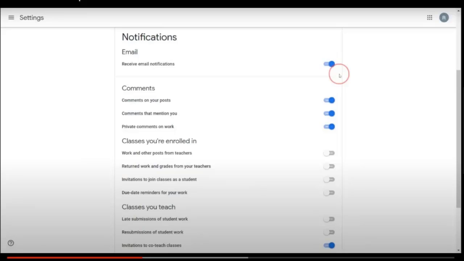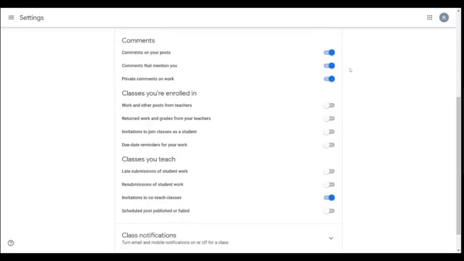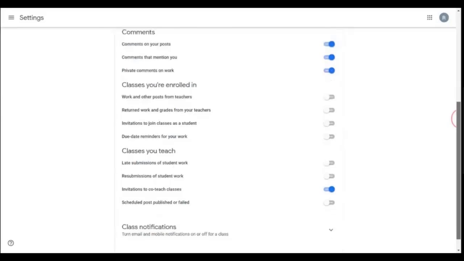So you would want to get a notification if somebody asked a question personally to you, or somebody made a private comment on the assignment. But you don't want to get a notification every time a student submits late or resubmits their assignment, right? But you do want to get a notification if you are invited for a class. So you can select what you want to get a notification for from here and decide, right?